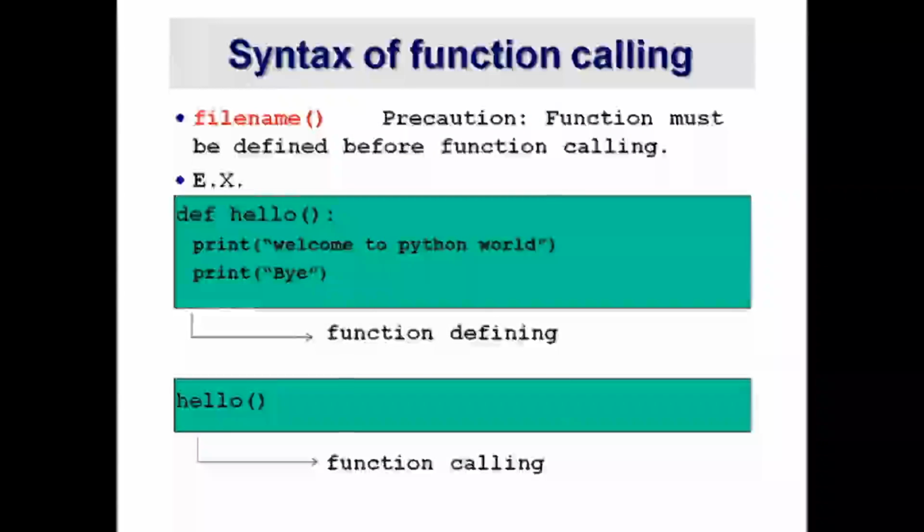Now we will see the second part, the function calling part. A function call can be done using the function name with round brackets. You only have to type the name of your function with round brackets. Suppose we see one example here.